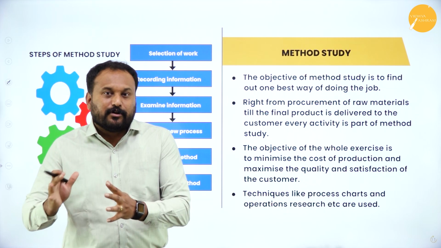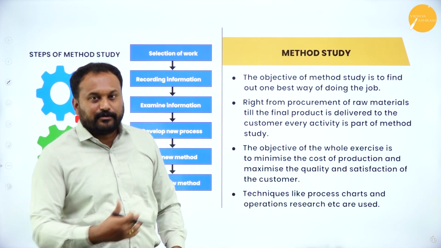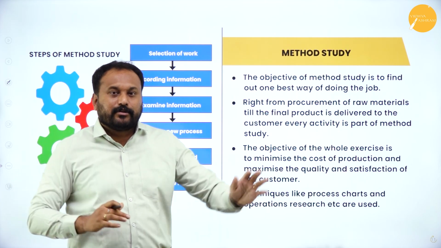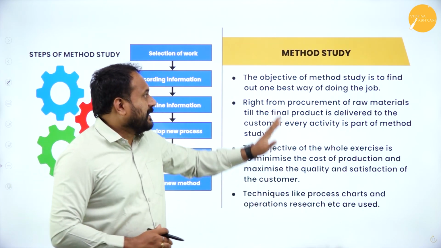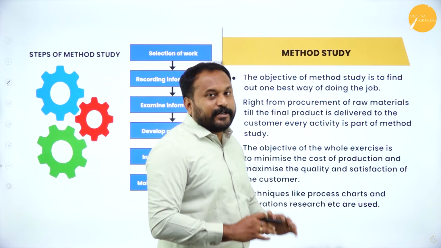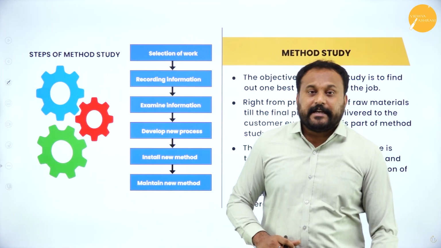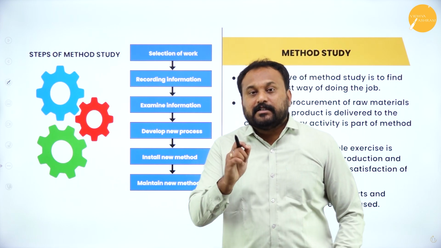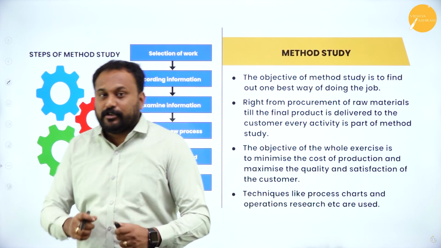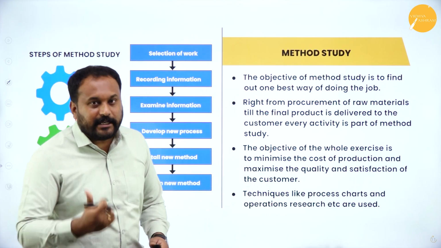Then the finished goods go to the market through distribution. The entire process from manufacturing to sales is taken into consideration in method study. What F.W. Taylor says is that we always need to see to it that the method of doing the work is proper and always has quality in it.